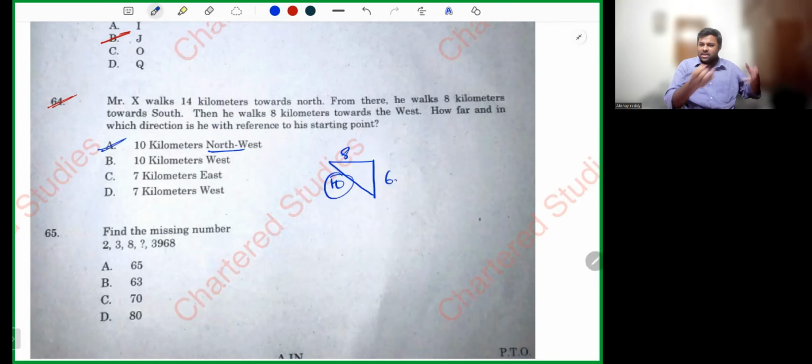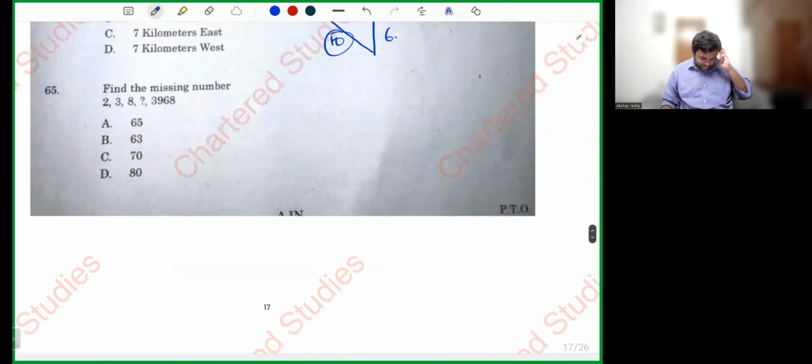It's exactly the same as a question we have done earlier, my dear friends. The previous question was also based on direction sense, but it was towards the other side, towards the southeast. This one came northwest. So many concepts are repeated.